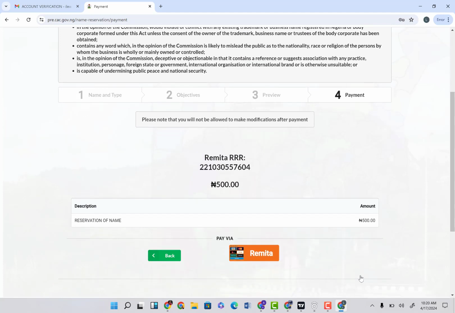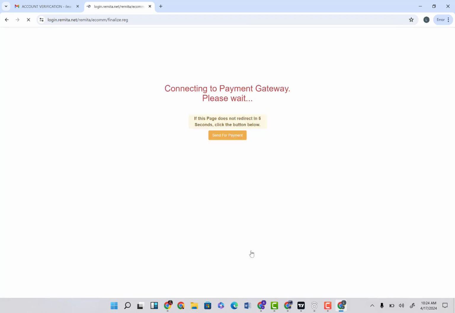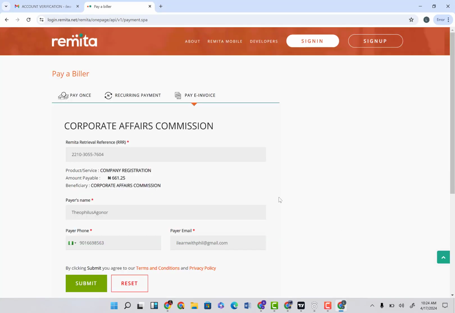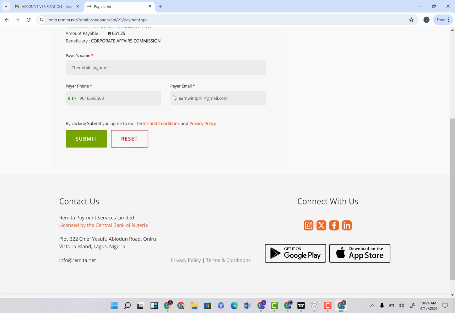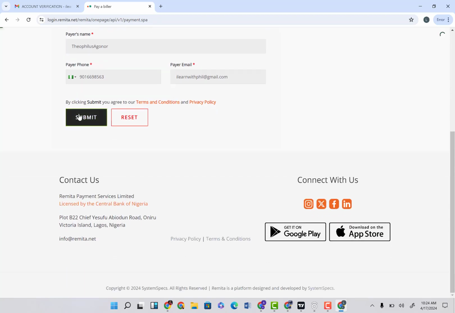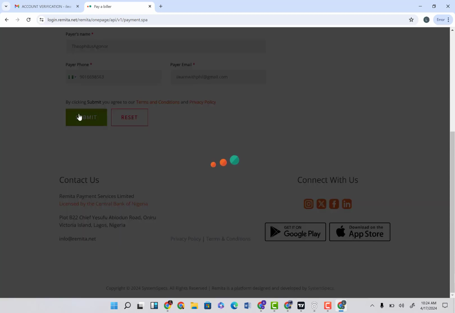Now the next thing you want to do is to actually pay 500 naira for the reservation. So the next thing you want to do is to come here and click on remitter to actually make the payment, because you will need to pay the 500 naira. So it says connecting to payment gateway. Give it some time to load, and it's going to bring you here. All you have to do here is to actually confirm that everything, the detail you've entered, is actually complete, and then you're going to come here and click on submit and give it some time to load.